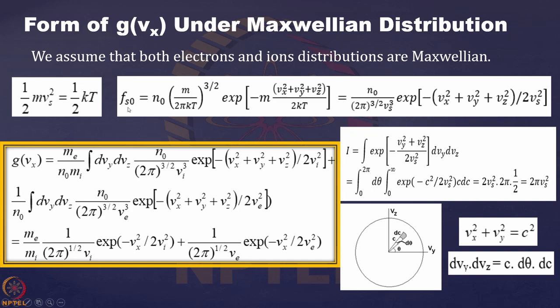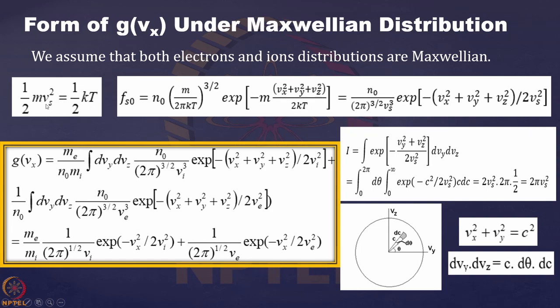Now you know that this is the form of our expression for this Maxwellian distribution, and we find there is one kT over here. So kT we are replacing with m vs square. So we put it over here, and this m cancels, and what you get is n0 by 2 pi to the power 3 by 2, and this kT also we have replaced by vs. So vs to the power 3, and then what we get over here is exponential of minus vx square plus vy square plus vz square divided by twice vs square.